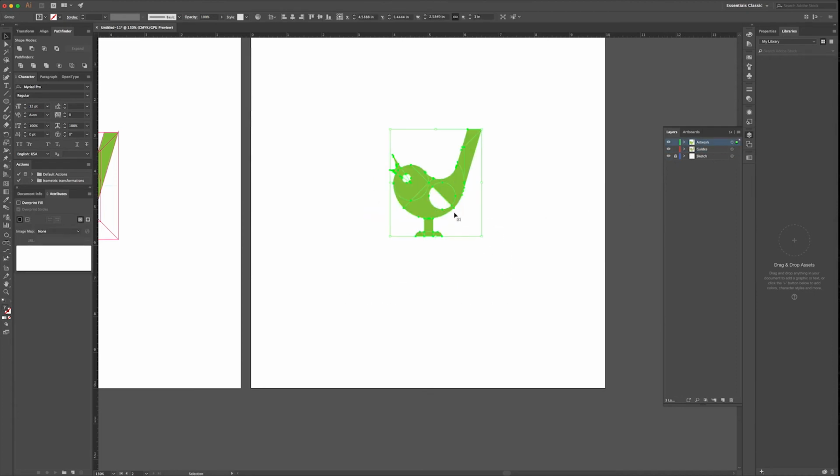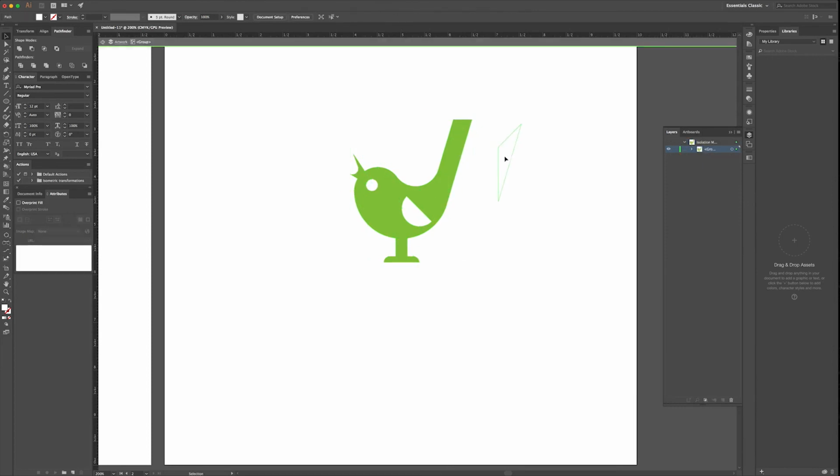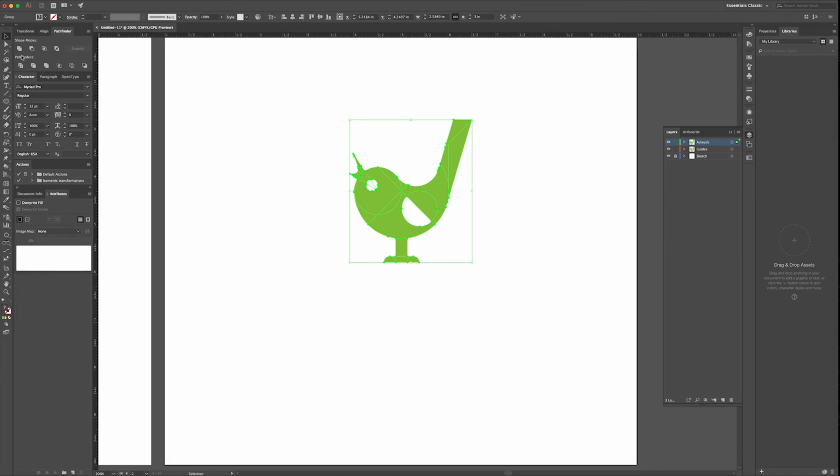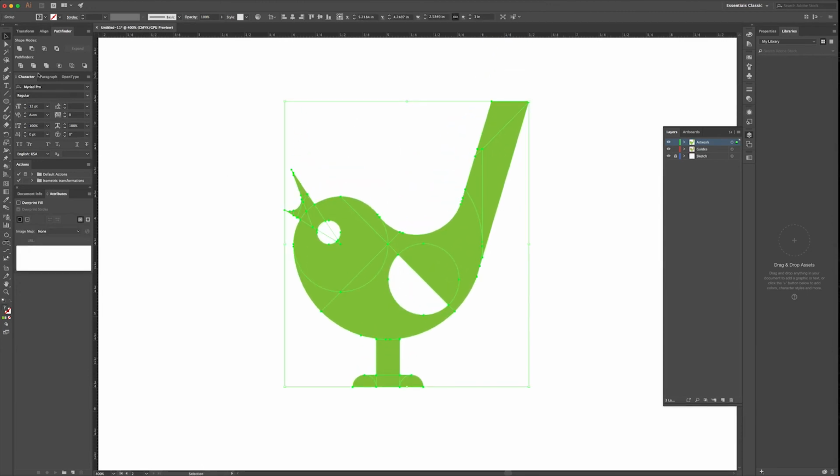So now that we have this, see all these lines, that means all the shapes currently are like that, broken up. So we need to make it one whole shape. If that happens, what you can do is press Shift M, which is the shape builder tool, and then just start making it into one shape.